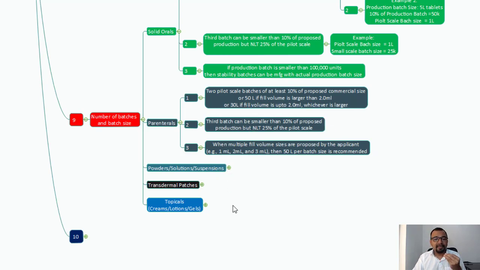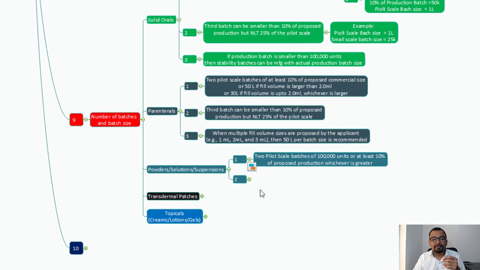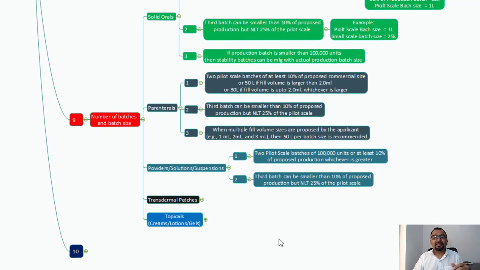Let us understand the number of batches and batch size in case of powders, solutions, and suspensions. So the two pilot scale batches of 1 lakh units, or at least 10% of the proposed production, whichever is greater. So as good as solid orals. The second point is about the third batch now, and the third batch can be smaller than 10% of the proposed production batch, but not less than 25% of the pilot scale batch. I think you are clear on this point.